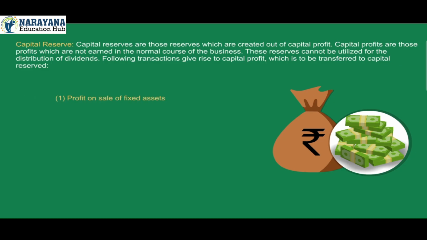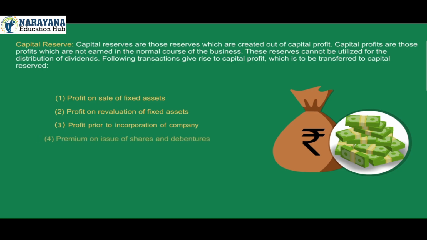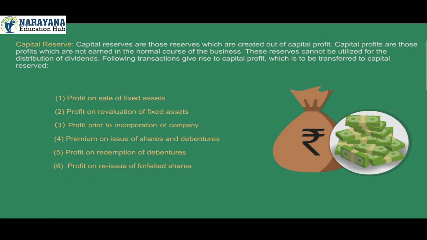1. Profit on sale of fixed assets. 2. Profit on revaluation of fixed assets. 3. Profit prior to incorporation of company. 4. Premium on issue of shares and debentures. 5. Profit on redemption of debentures. 6. Profit on reissue of forfeited shares.